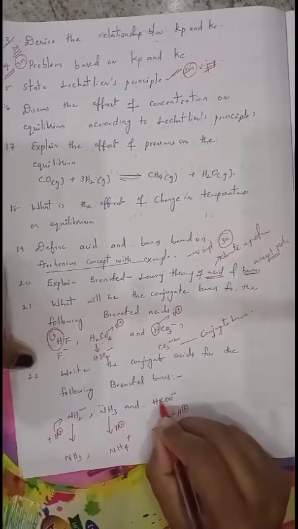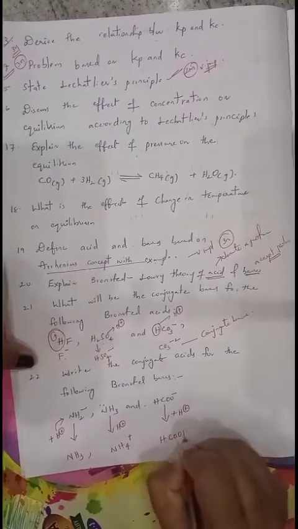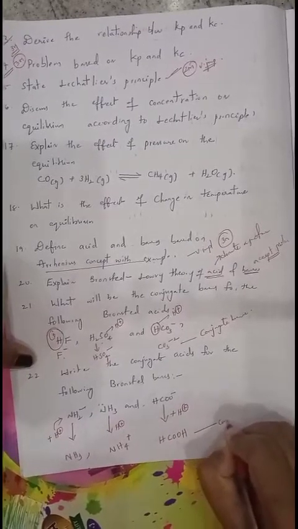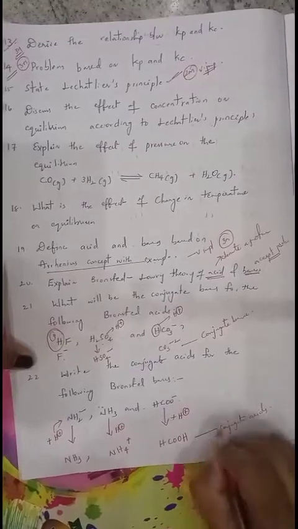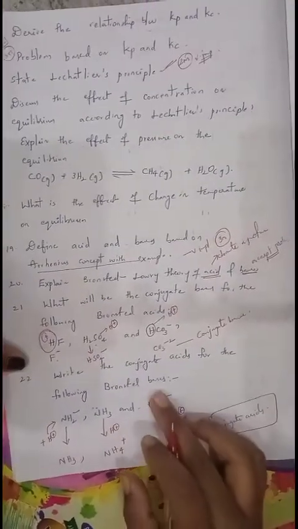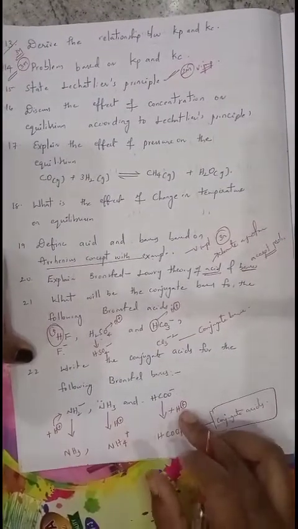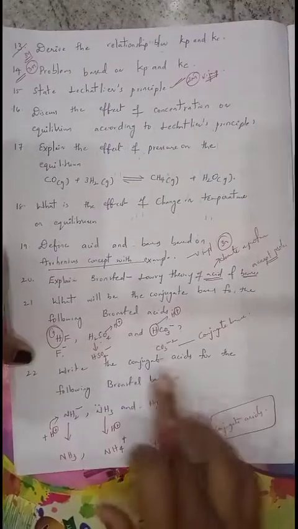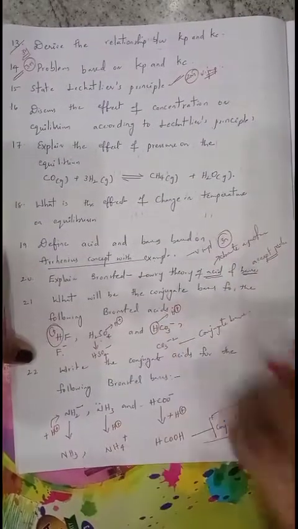When you add H plus to HCOO minus, it becomes HCOOH. All these are conjugate acids, obtained from Bronsted bases. Bronsted bases have the property to attract a proton, so Bronsted acids have the property to lose a proton.